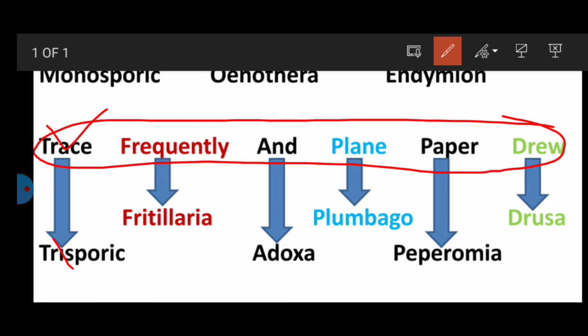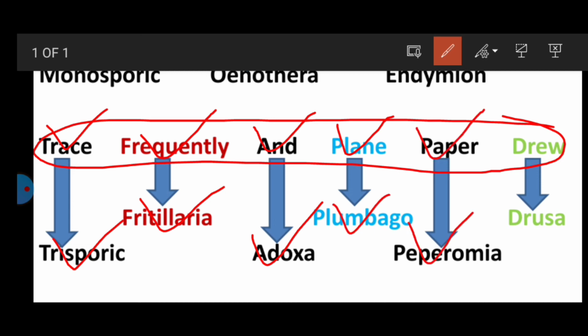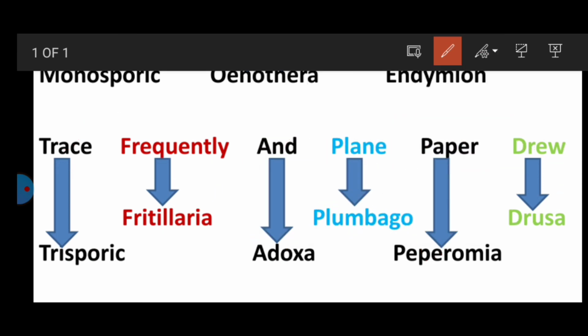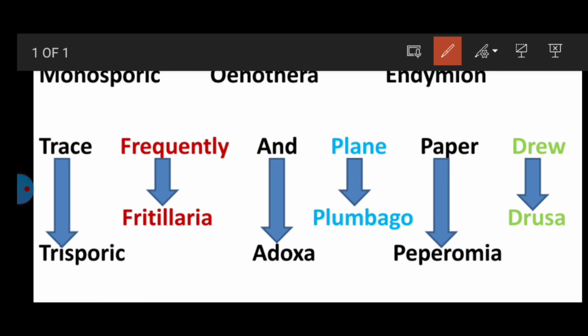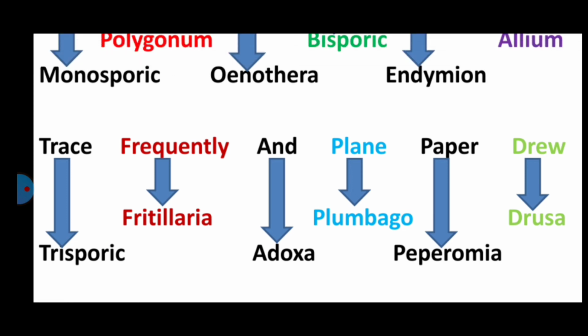So trace stands for trisporic embryo sac, frequently is fritillaria, and is adoxa, plain is plumbago, paper is peperomia, and drew is drusa. So these are the examples of trisporic embryo sac: fritillaria, adoxa, plumbago, peperomia, drusa.